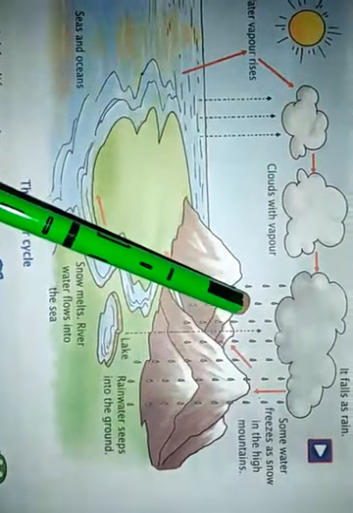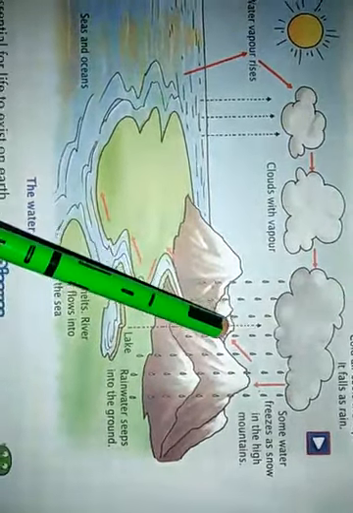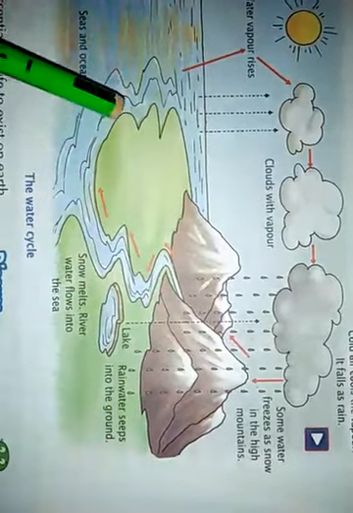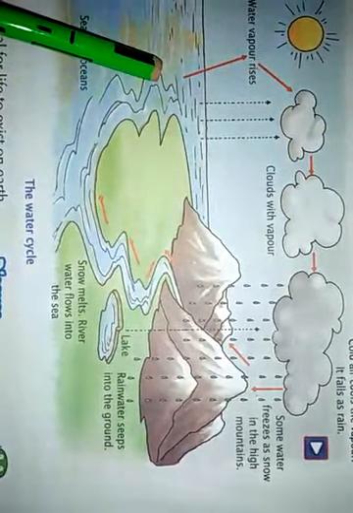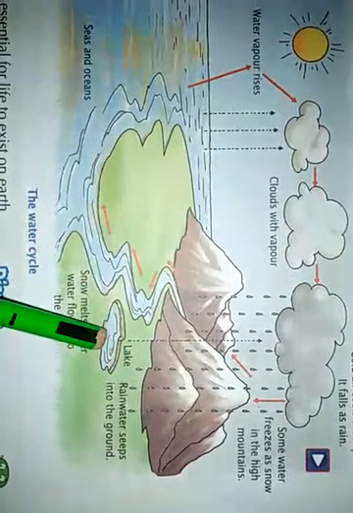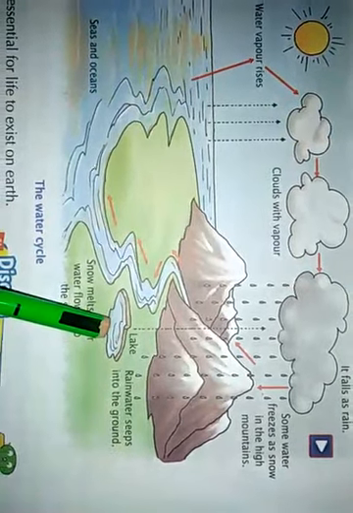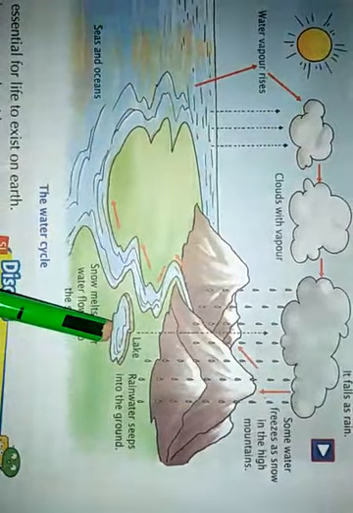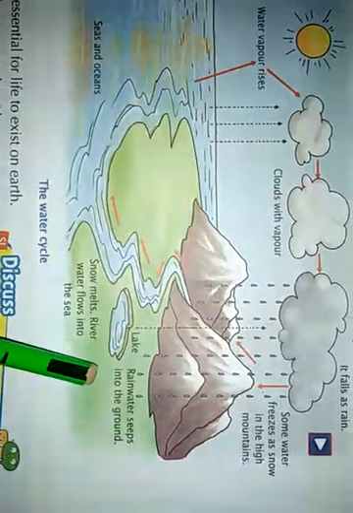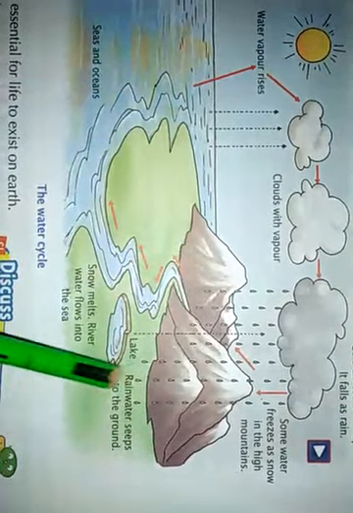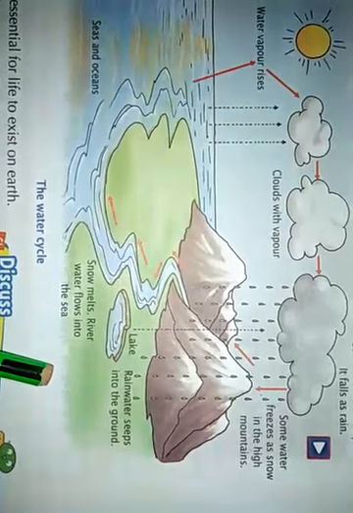So this water in the form of rain falls on seas, oceans, lakes, and some water seeps into the ground.